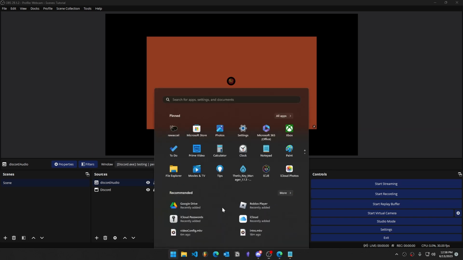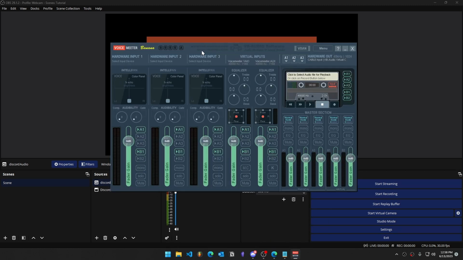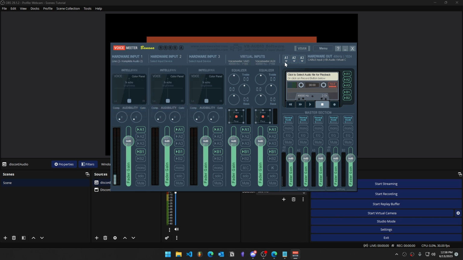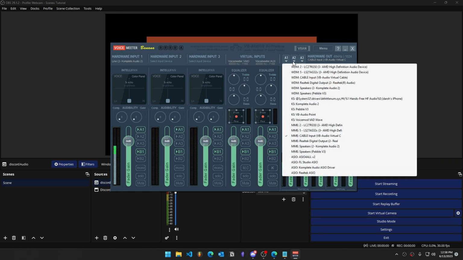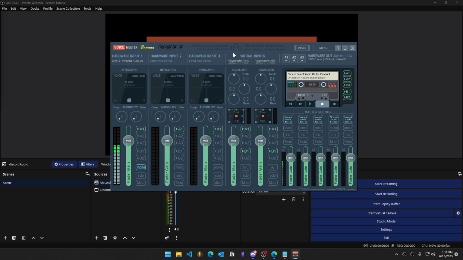Next, open VoiceMeeter Banana. Once VoiceMeeter is open, go into hardware input 1, select your microphone, MME hopefully. And for hardware out, A1, select MME cable input. Once that is selected, I recommend that you deselect B1. Leave only A1 selected, as that's the only hardware output we have selected thus far. Now, all that's left to do is to change your browser input settings.